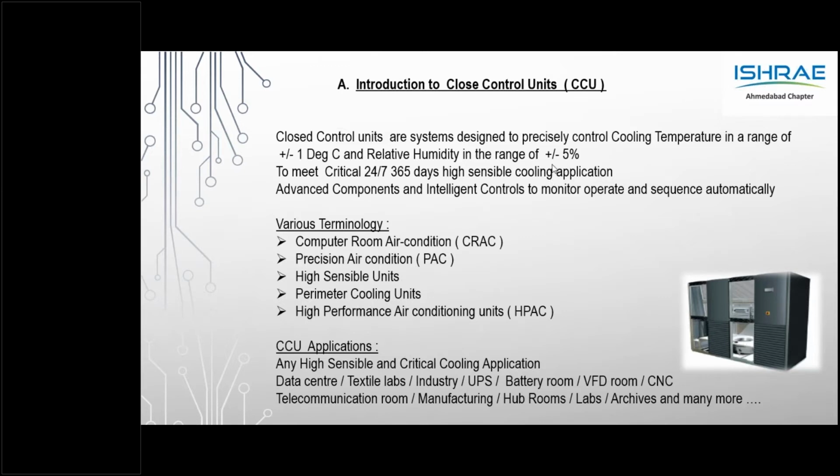In a CCU, there is a 5-step process. Number one is cooling. Number two is heating. Number three is humidification. Number four is dehumidification. And number five, filtration, all of which are part and parcel of the CCU.